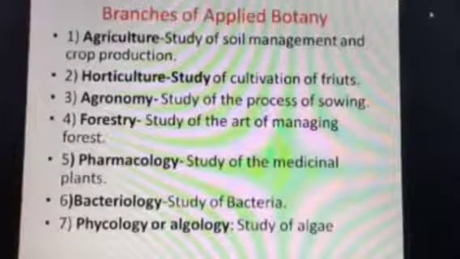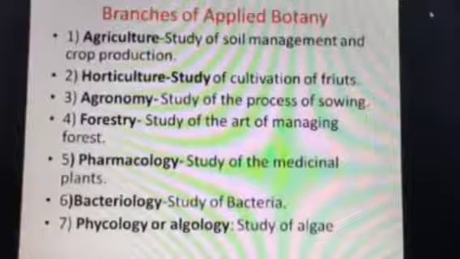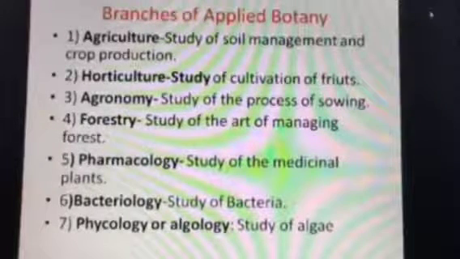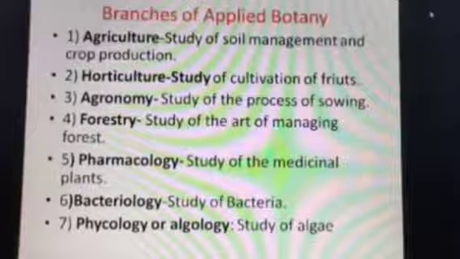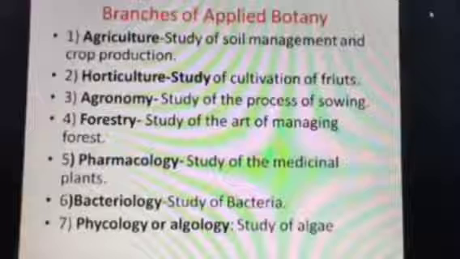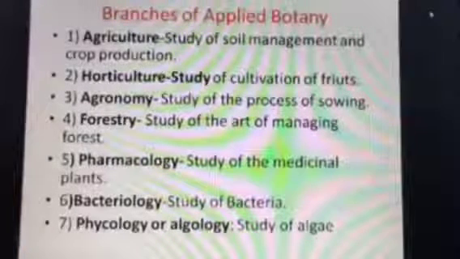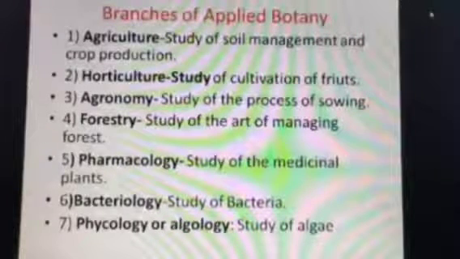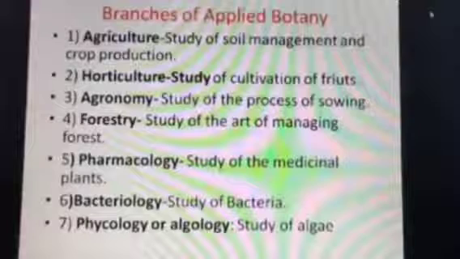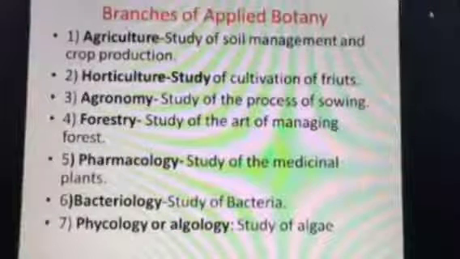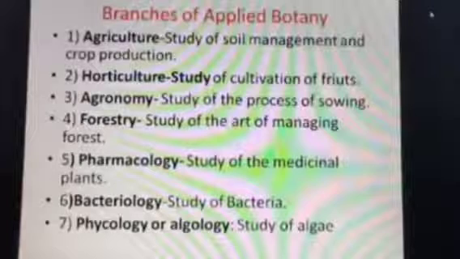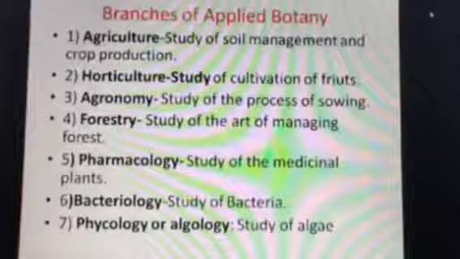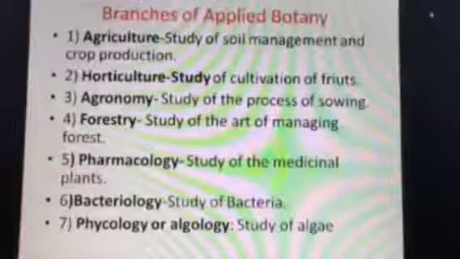The next part is forestry. You are familiar with the term forest. So forest is very valuable. It gives us many products for our survival. We obtain many timber plants for building our houses and all these things. Many fruits, many other food crops and all these things we are getting from the forest. So forestry deals with the art of managing forest. Just saying the forest will provide is not enough. How are we to manage the forest so that we may get enough product from it? So management is an art. So there is a technique. If I say art, it is a technique.